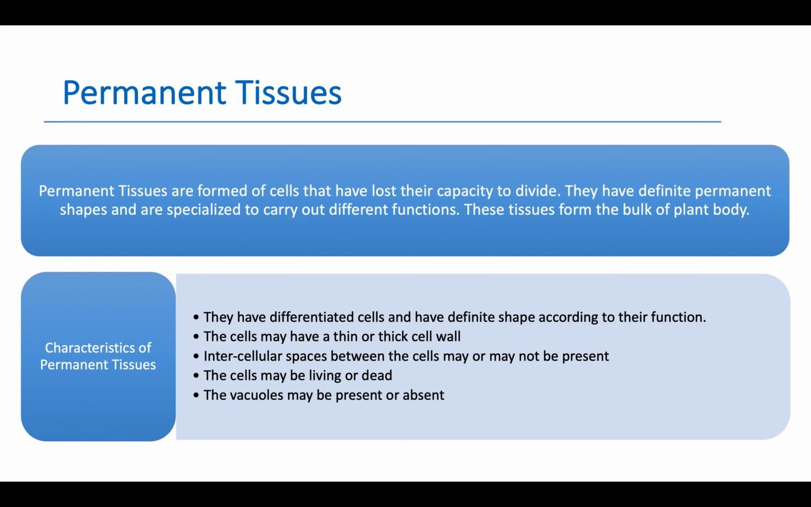Characteristics of permanent tissues: they have differentiated cells and have definite shape according to their function. The cells may have a thin or thick cell wall. Intercellular spaces between the cells may or may not be present. The cells may be living or dead. The vacuoles may be present or absent.